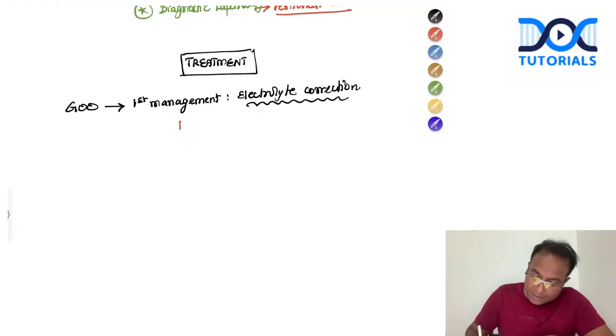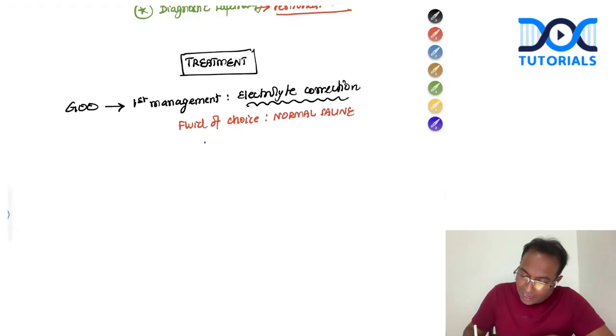So the fluid of choice is normal saline. Don't give ringer lactate. Ringer lactate is contraindicated because it's a case of metabolic alkalosis. What happens if I give ringer lactate?